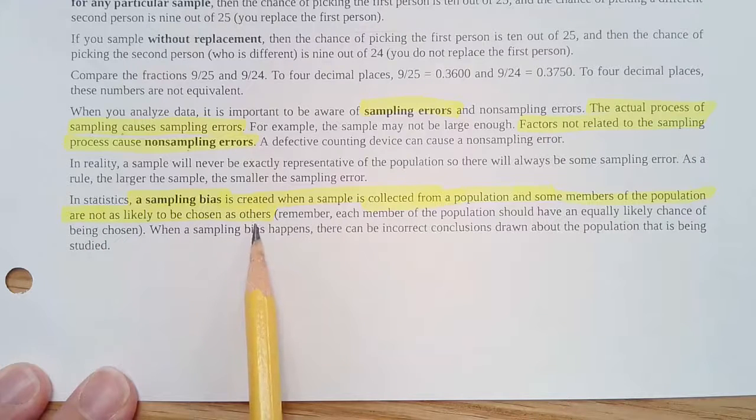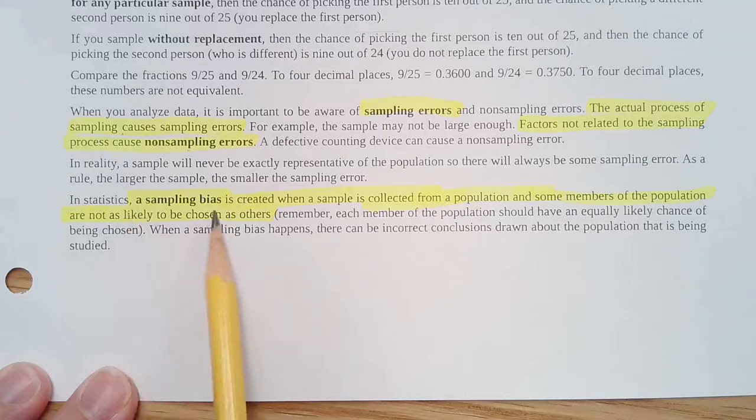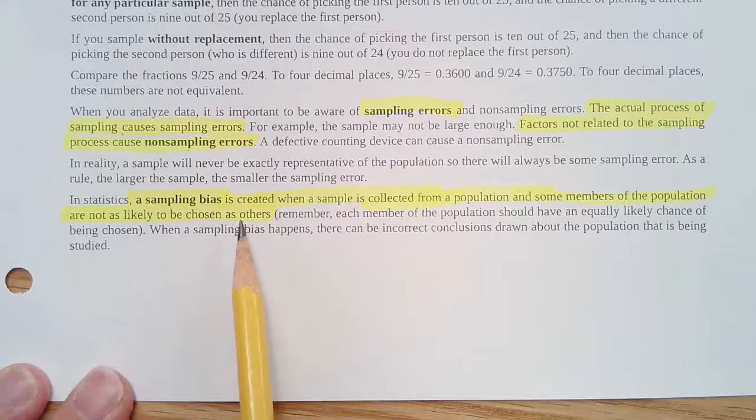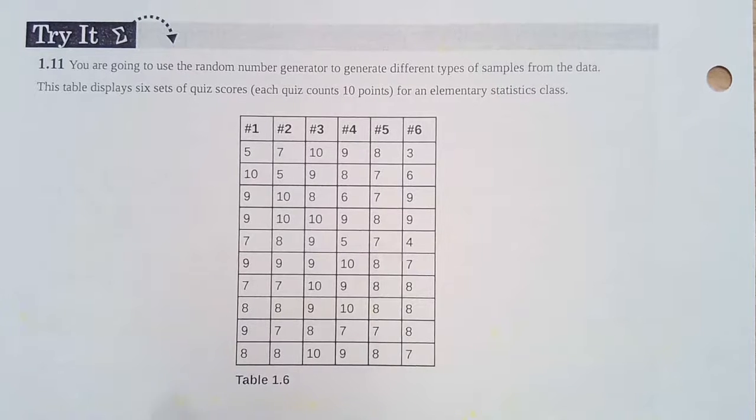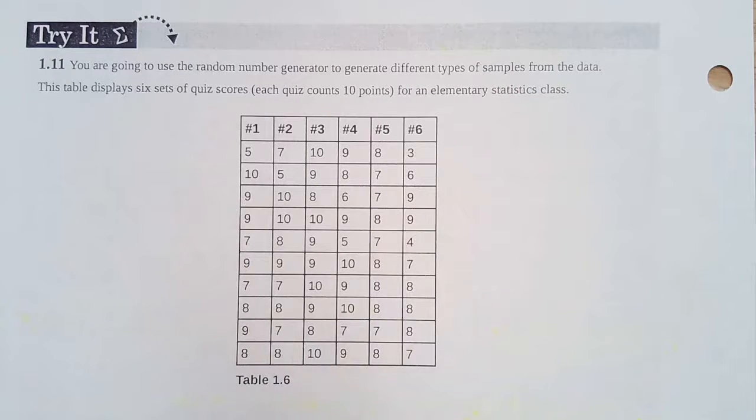All right, so this is on page 22, the try it number 1.11. And this is a bunch of data. It's already kind of nicely organized for us, but we're going to do each kind of sampling. So we're going to start with the random sample. This would be like putting all of these into a hat and then randomly selecting them out. That's the one that almost everybody is more comfortable with.